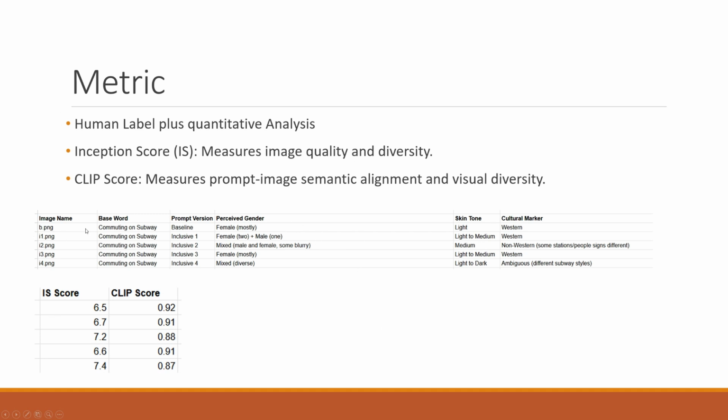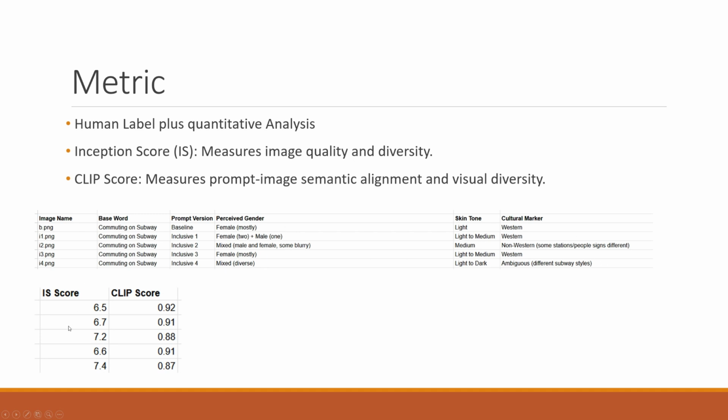So here we have the base word commuting, subway, and the prompt version 5 prompt version, and the human label. We label the images in 3 ways: gender, skin tone, and culture. Here you can see some sample results.